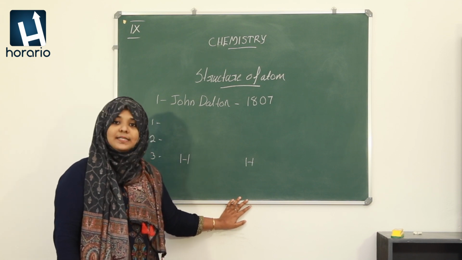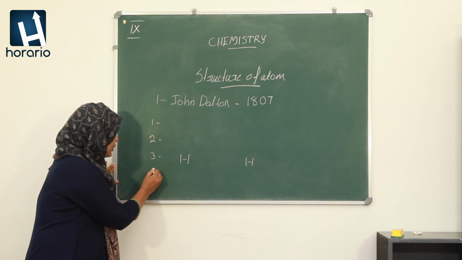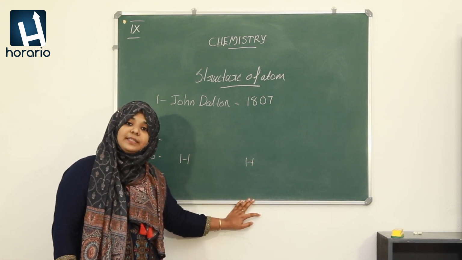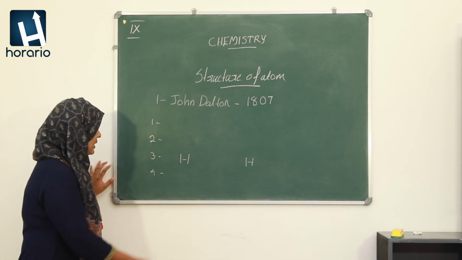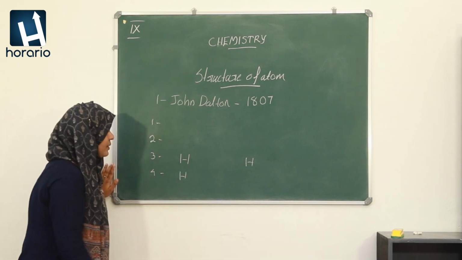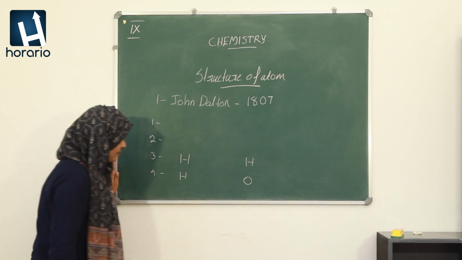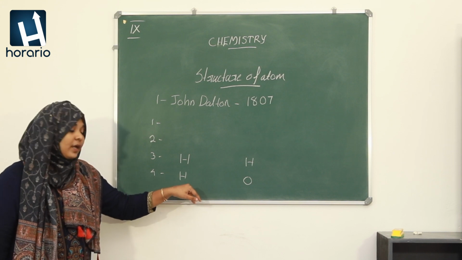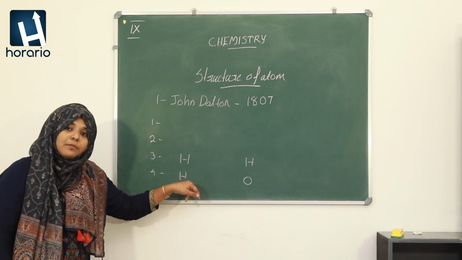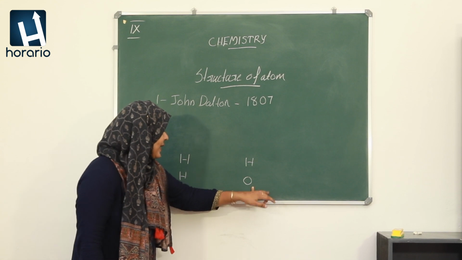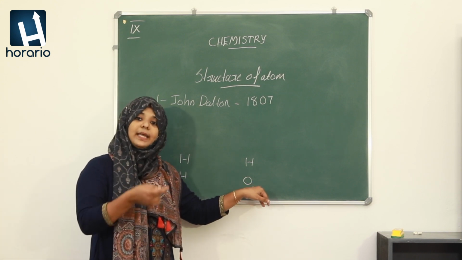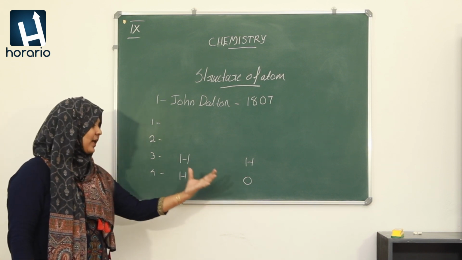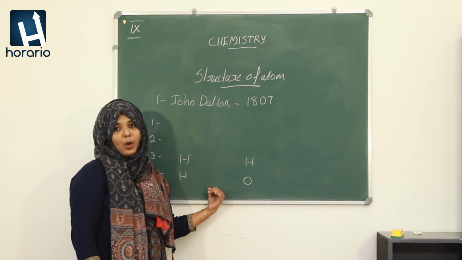Then the fourth postulate is atoms of different elements are different in their properties and mass. That is, if we consider a hydrogen atom and also an oxygen atom, the hydrogen atom has a particular property and a particular mass, and the oxygen atom has a particular property and particular mass, but these two are different. This is what he meant in his fourth postulate.